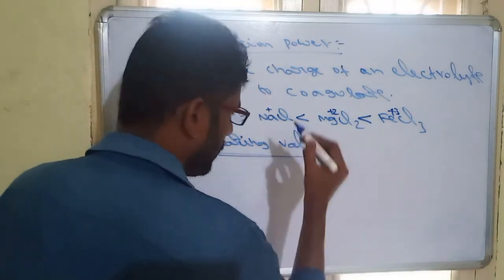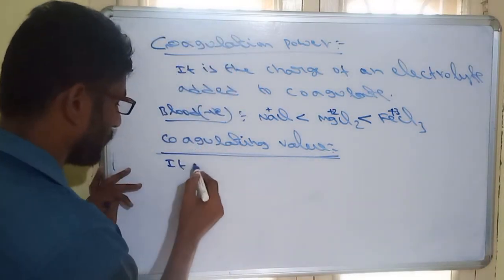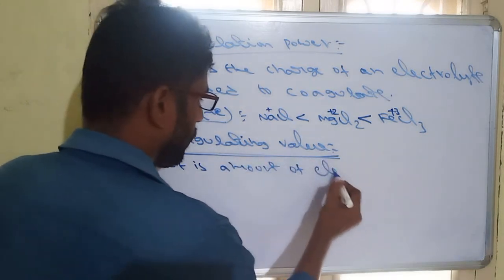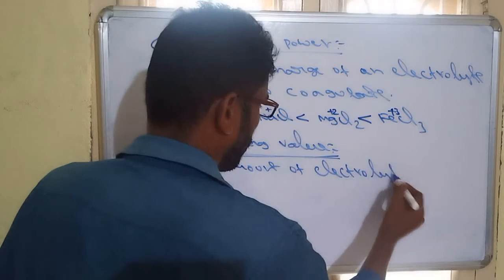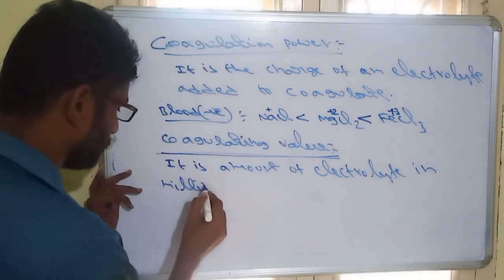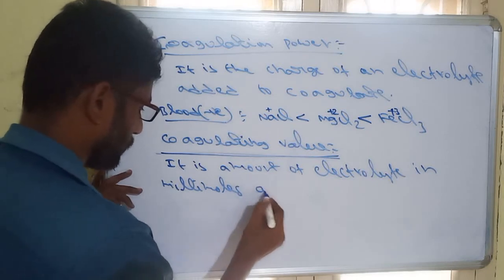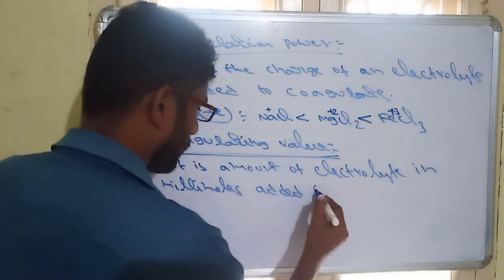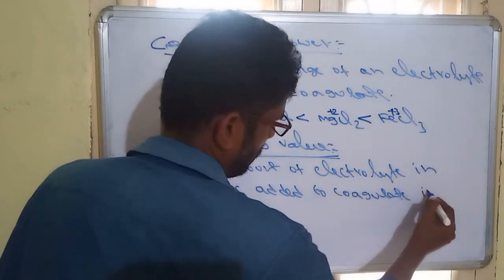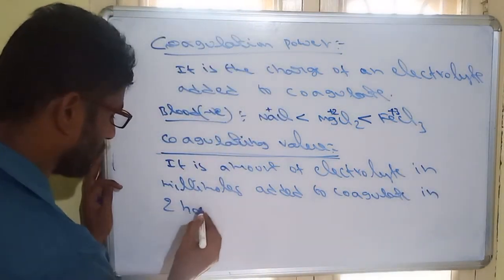Similarly, coagulating value is the amount of electrolyte in millimoles added to coagulate a given colloid in 2 hours.